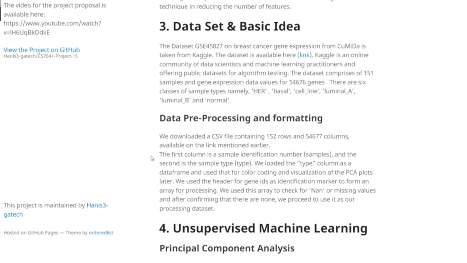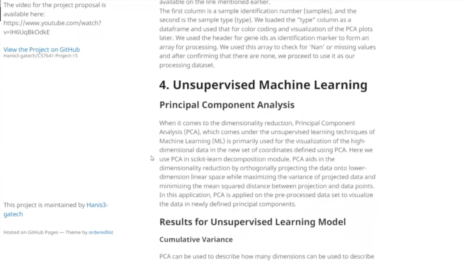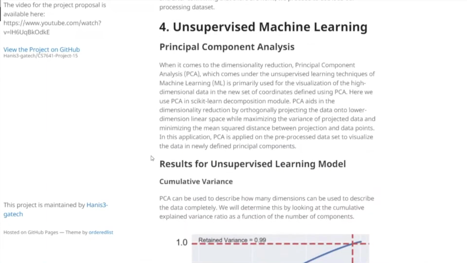We will then switch gears completely to supervised learning and will entirely use regression analysis for feature reduction as well as prediction of labels. In order to apply PCA, which is an unsupervised learning algorithm, the labels were removed from the original dataset and then PCA was carried out using the scikit library of Python. PCA basically helps in dimensionality reduction by orthogonally projecting the data onto a lower dimension linear space while maximizing the variance of projected data and minimizing the mean squared distance between projection and data points.